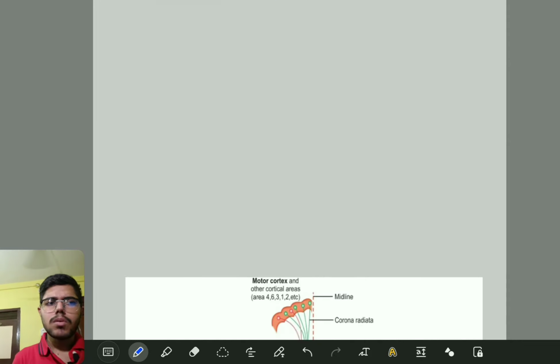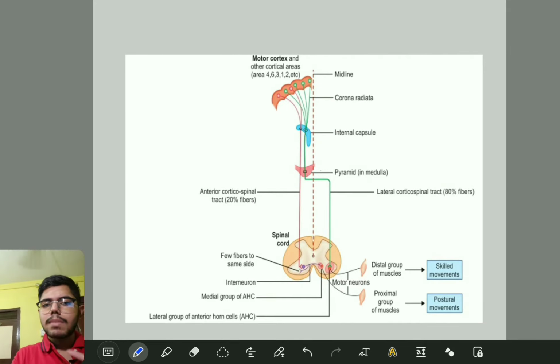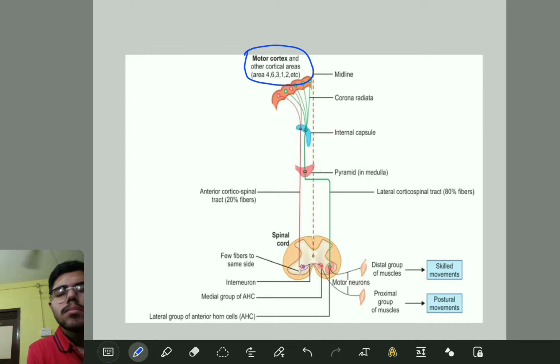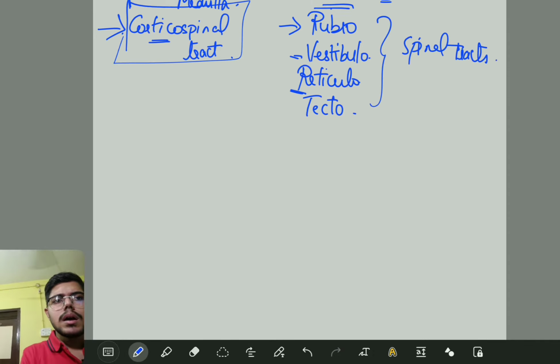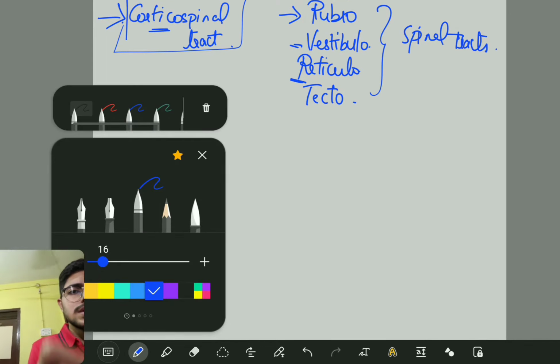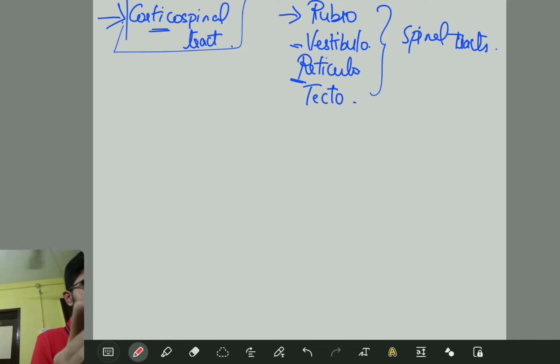See this diagram now. This is the diagram of the corticospinal tract. To start with, we have the motor cortex here, and also other cortical areas. Listen carefully. In descending motor pathways, we have motor areas.